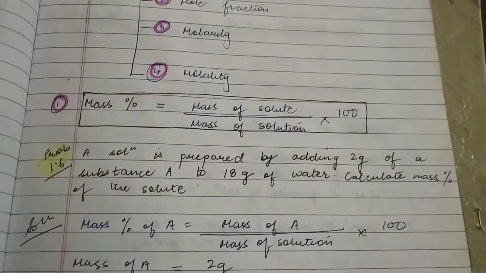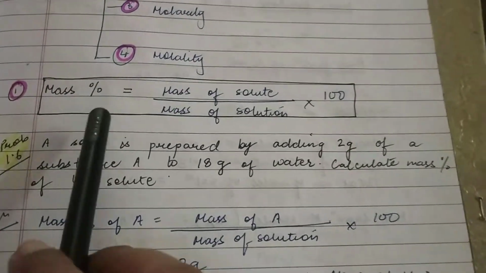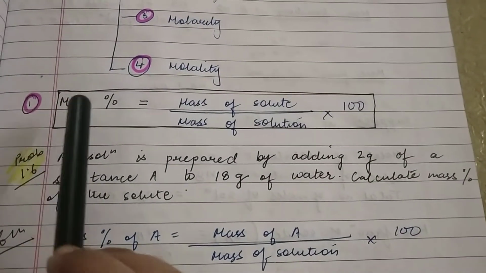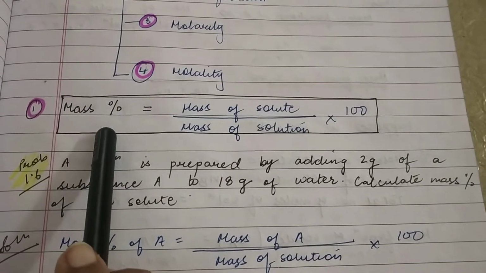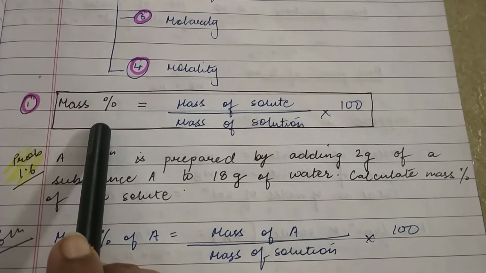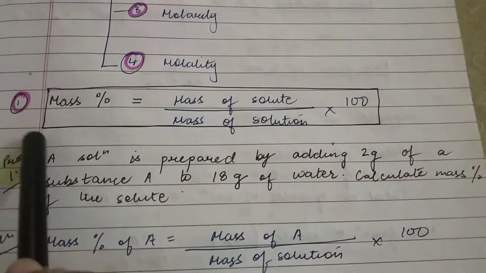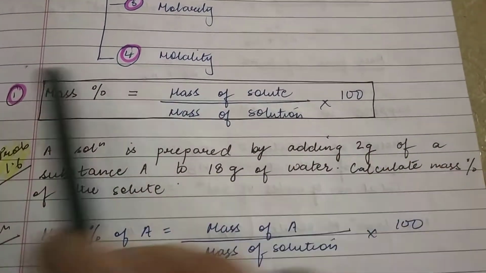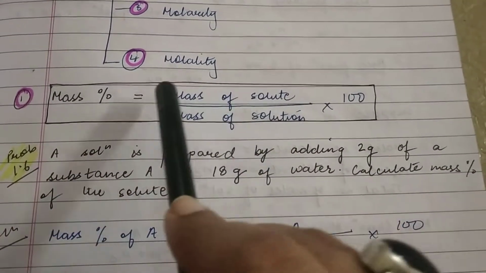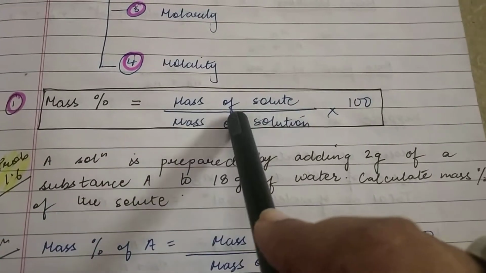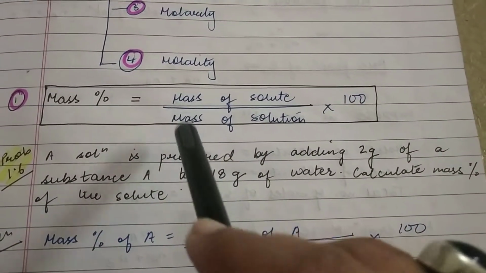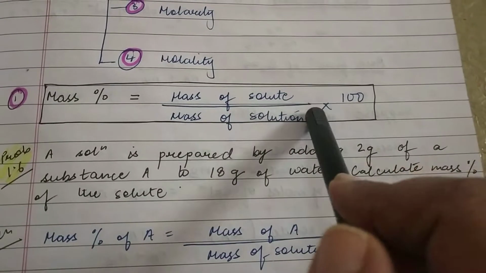The first one is very simple, and I am sure you must have heard it in class 9th also. How do we find out the mass percent of a substance? This is a very simple formula: mass percent is equal to mass of the solute upon mass of the solution into 100.